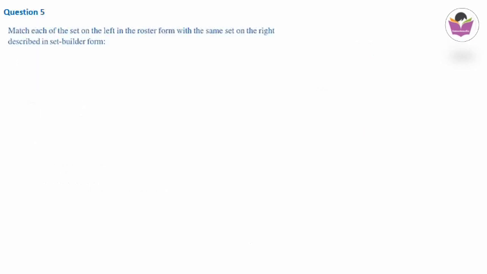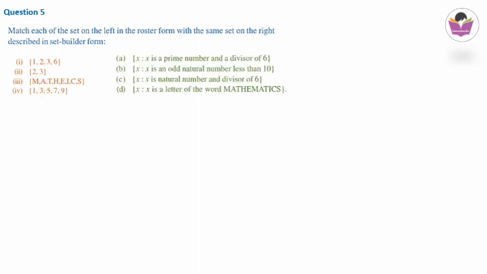Move on to the last question of this exercise. Match each of the sets on the left in the roster form with the same set on the right described in set builder form. So in this exercise fully we have solved problems related to the representation of sets, that is in roster form and set builder form. Here on one side the roster form is given, and the same set is represented another way, that is in set builder form. So the first batch is this one on the left side and the right side batch is here.